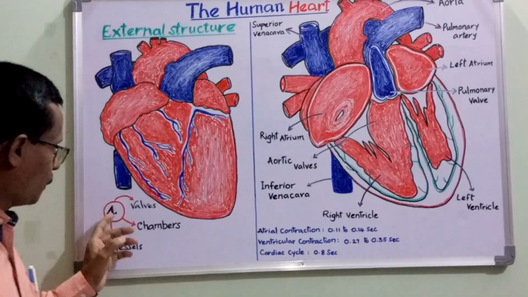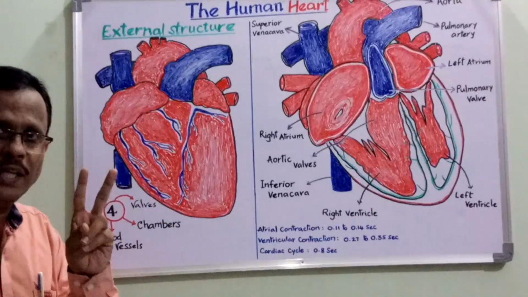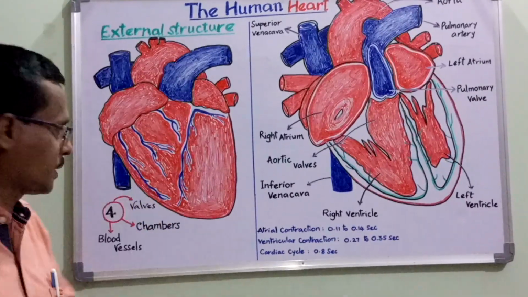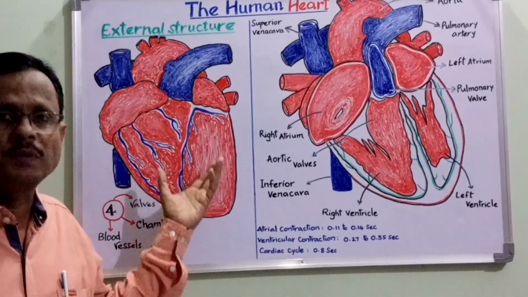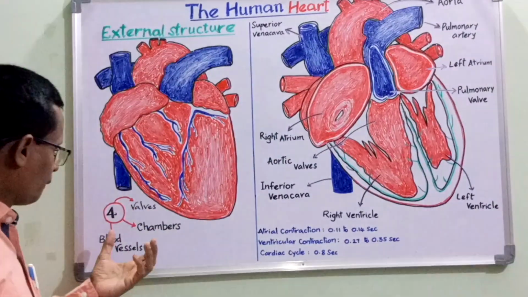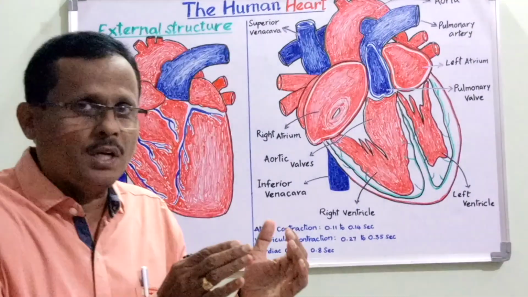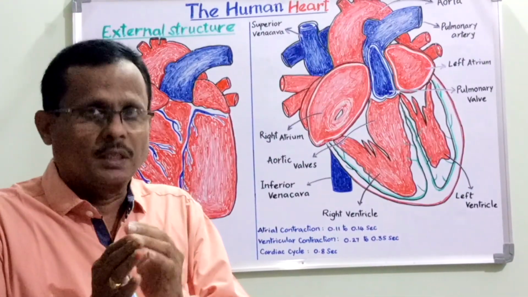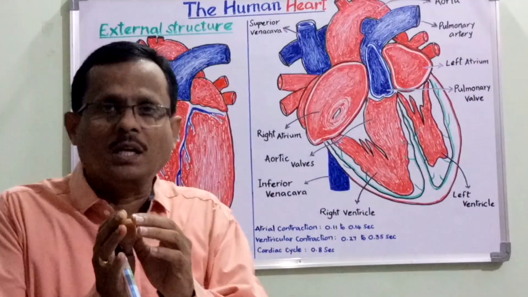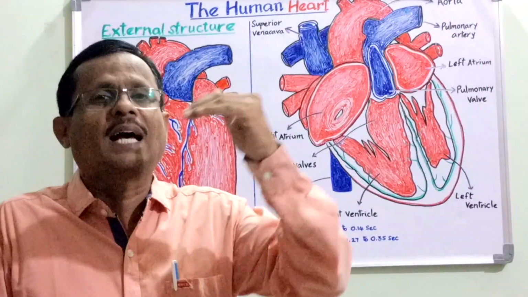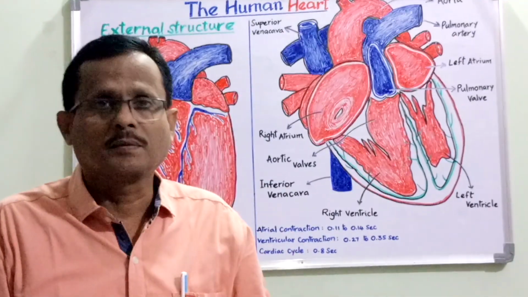So there are 4 chambers altogether: two atria and two ventricles. Atria are smaller in size compared to the ventricles. We call them the right ventricle and the left ventricle towards the bottom of the heart, and the right auricle and the left auricle towards the anterior side of the heart.